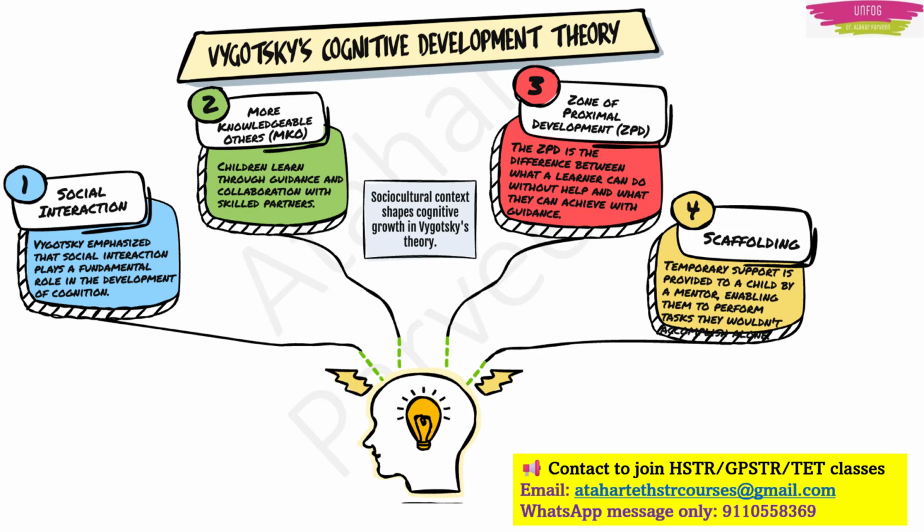Fourth is scaffolding. It is the temporary support provided to the child by a mentor, which enables the child to perform tasks which they cannot do alone. So these are the 4 important concepts given by Vygotsky's cognitive development theory.